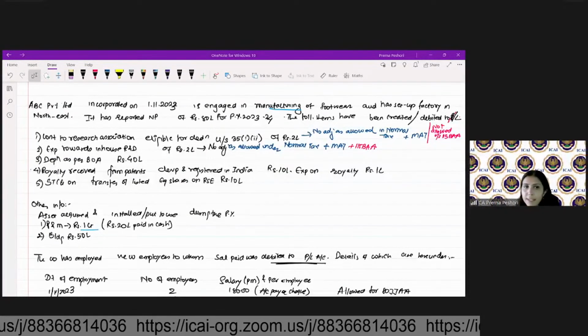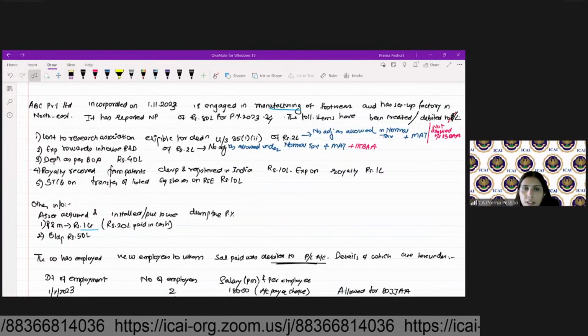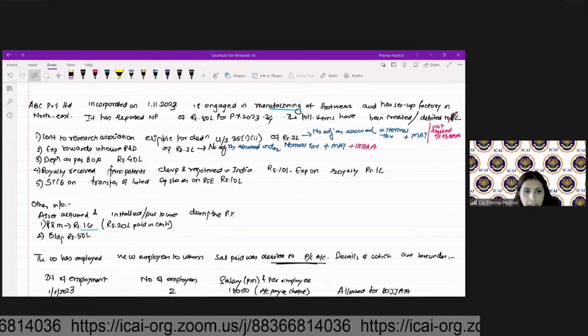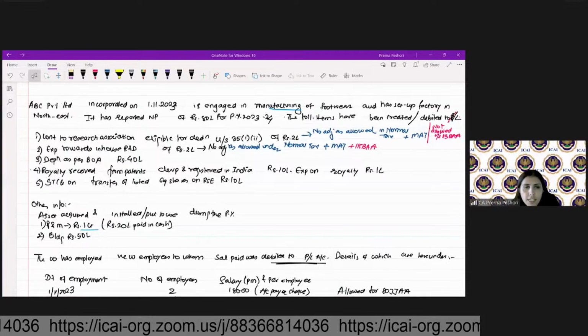Add back and deduct as per income tax. What about in MAT, Namrata? MAT, yes, allowed. Yes, Viraj, you're right.